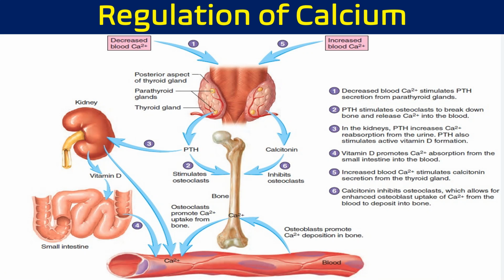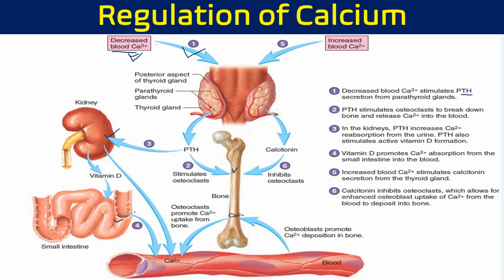So here you can see what happens when we have decreased blood calcium level. Decreased blood calcium stimulates PTH secretion. When we have low calcium in the blood, more PTH will be secreted. This PTH works at three levels: on bone, on kidney, and indirectly on the intestine.